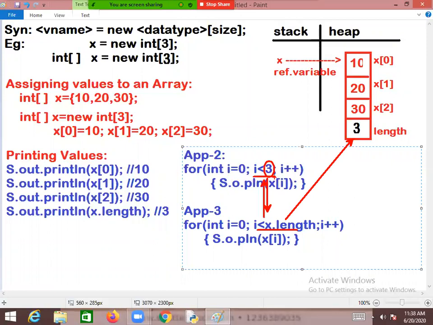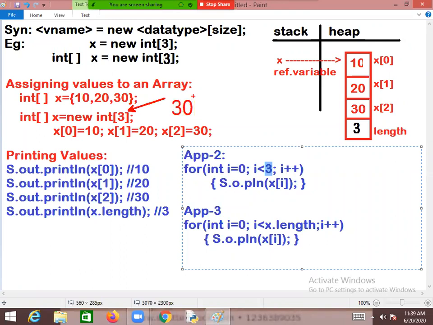Why, sir? Let's have a look. Now assume the array size is 3. If the array size is 3, your code absolutely works, no doubt. But no one knows, tomorrow the requirement may change from 3 to 30. Assume your team leader came and asked you to change the size of the array from 3 to 30. Then what do you have to do? First of all, you have to change the size from 3 to 30.